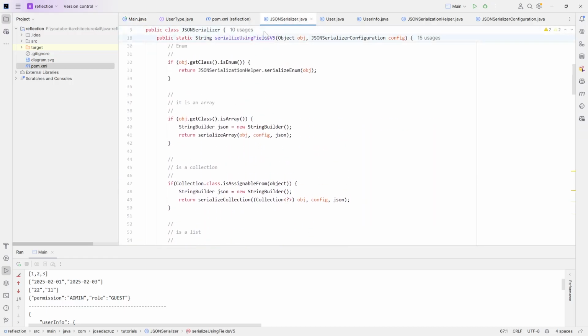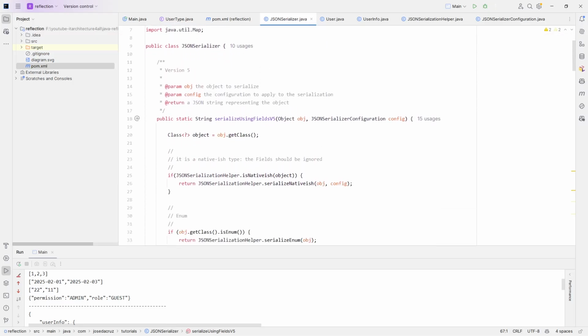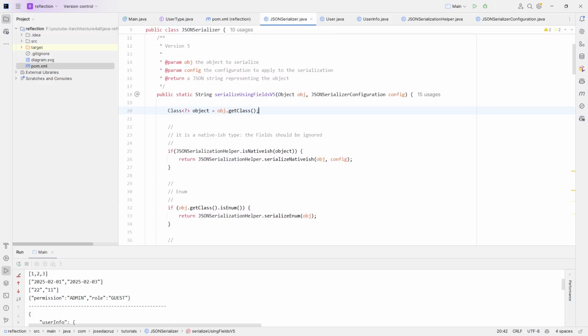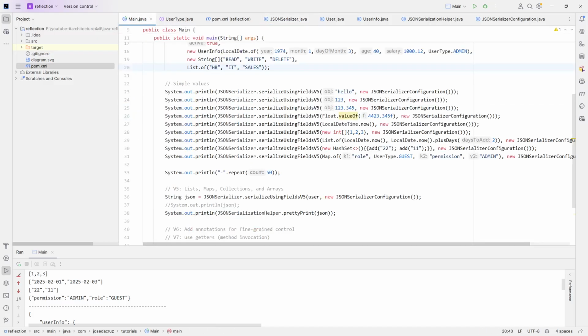So again, let's return to our JSON serializer. Since we want to consider these native-ish data types, as I call them, from the JSON point of view, the first thing the serializer does is receive the object and ask, what kind of object do you want to serialize? Is it a native one? In this case, I ask if it's native-ish. I refactored and created a method for this, and I serialize directly. This serialization is in these lines that we have here.